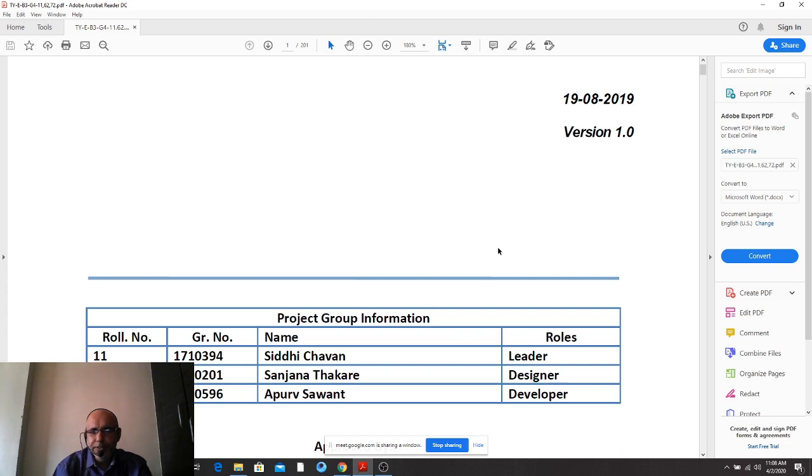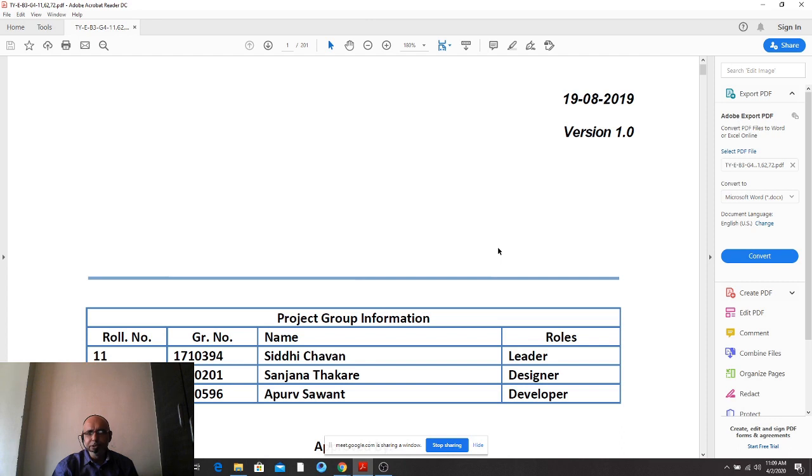Now, who makes the contact with the target customers or target audience? The product owner should have been there, the scrum master should have been there, and the development team member should have been there. Even though we are working with DBT, that is designers, builders, and testers, it is recommended to have the correct role identification. So writing down the roles on the first page is very critical to note.